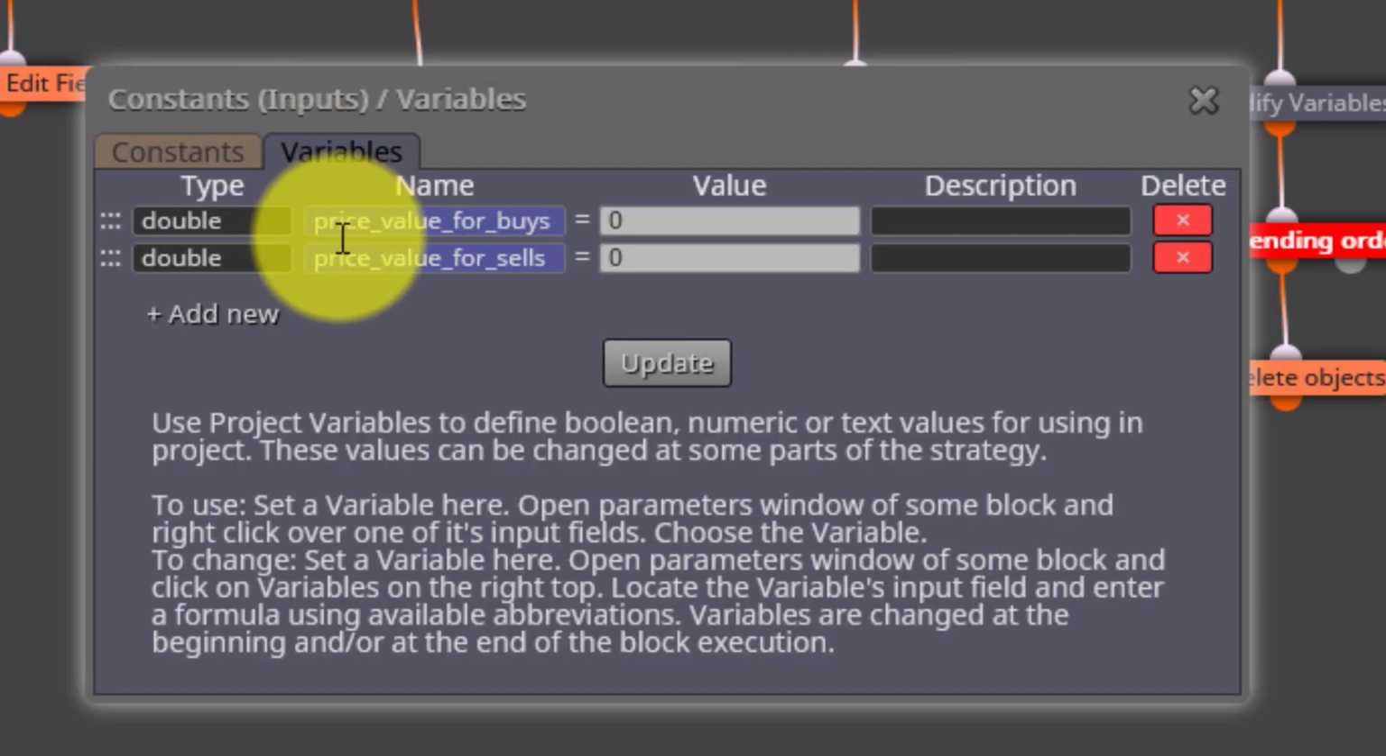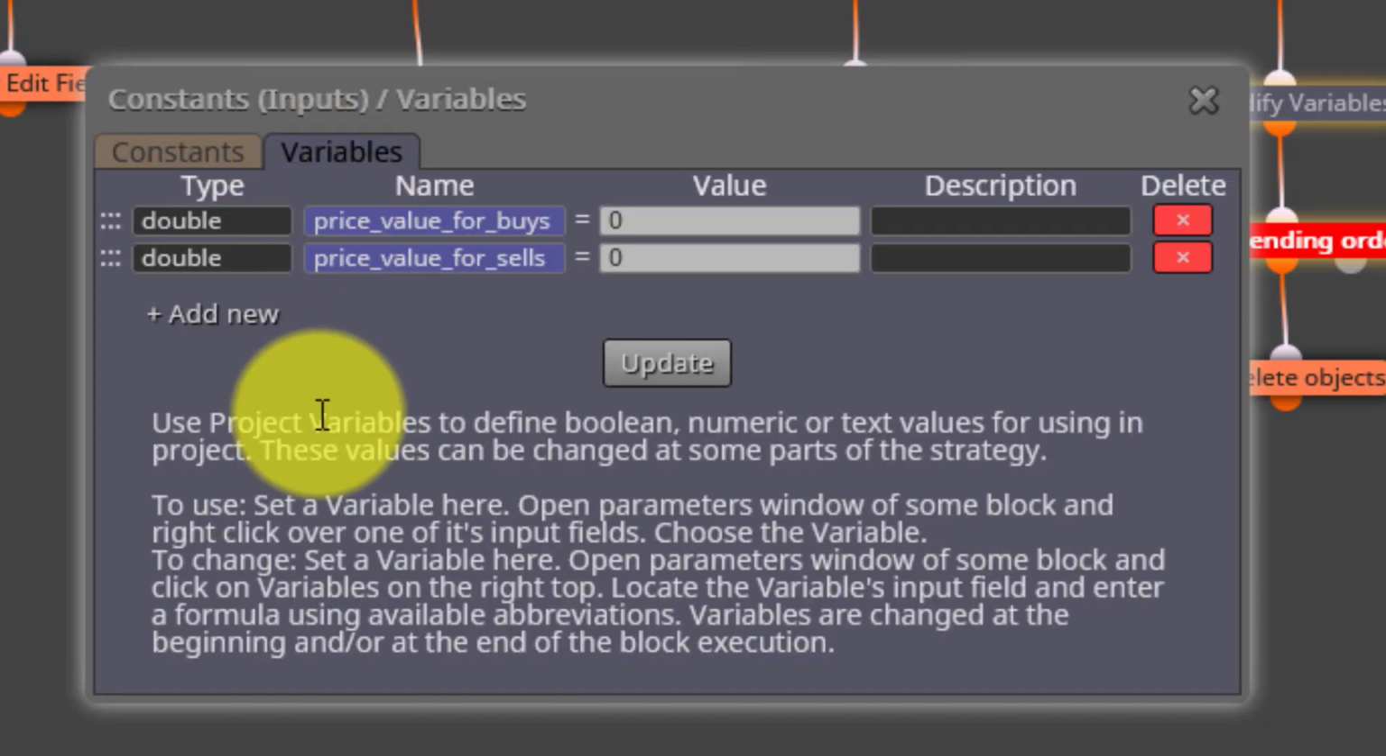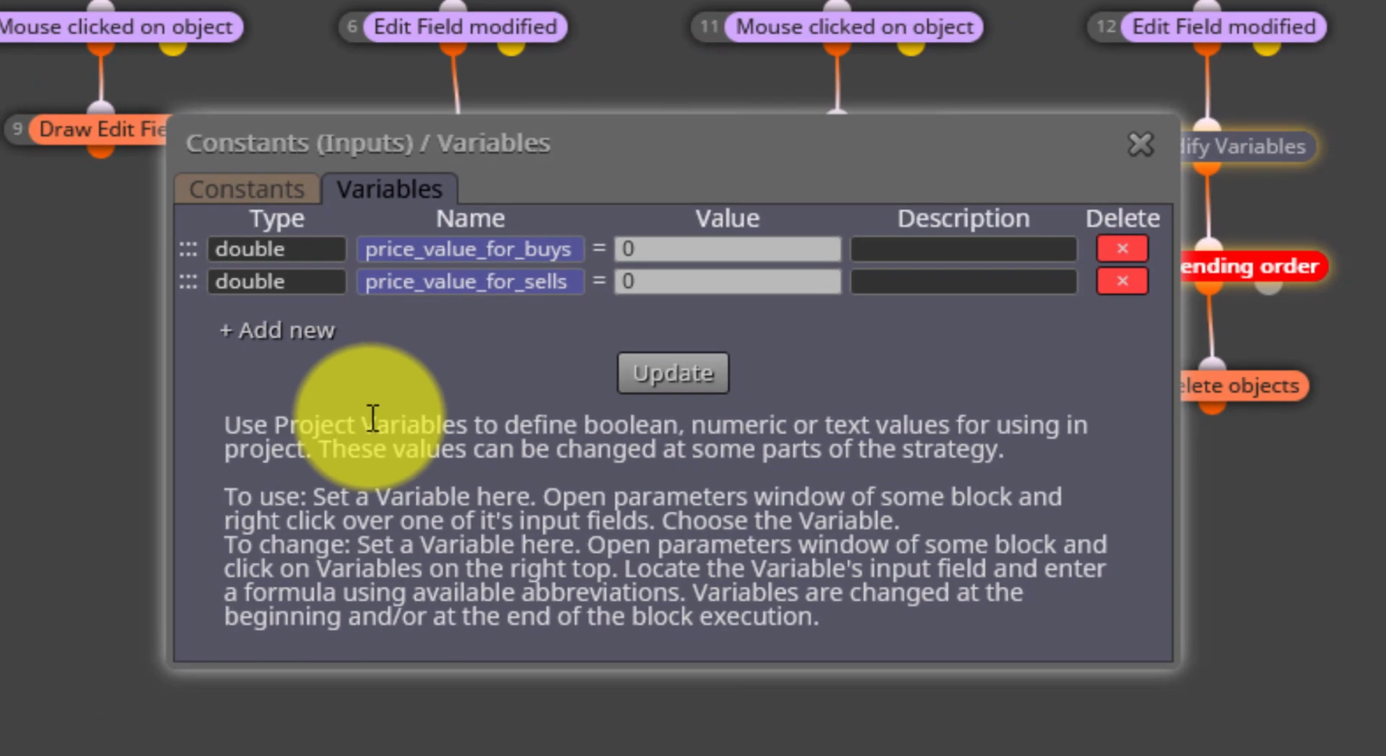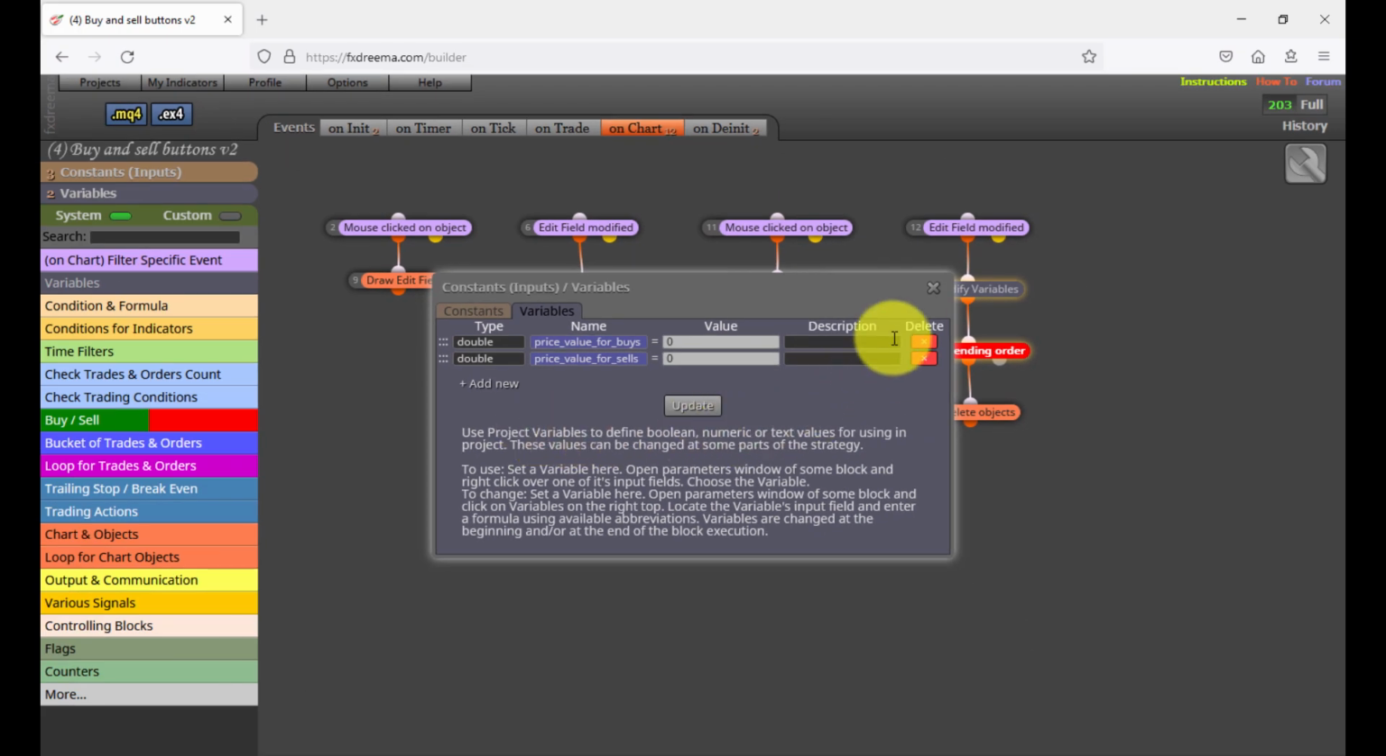On the other hand, we see two variables are used. The first one is called price value for buys. Here the EA will store the information entered by the user for the buy pending order price. The second one is called price value for sells, where the same information will be stored for sell pending orders instead. And now let's see how its blocks are structured.